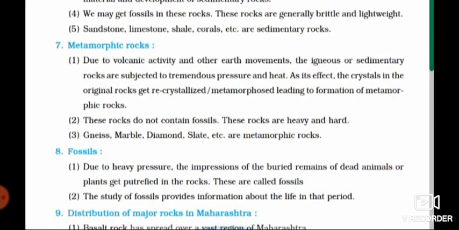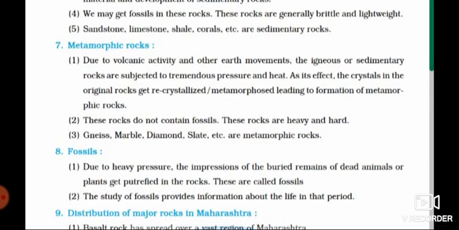Next point, that is fossils. So what are fossils? Due to heavy pressure, the impressions of the buried remains of dead animals or plants get preserved in the rocks. Impressions mean like a stamp. How we press on that blue color ink and press on paper, we get that stamp, isn't it? If you press something, you get a shape of that, so that is an impression.